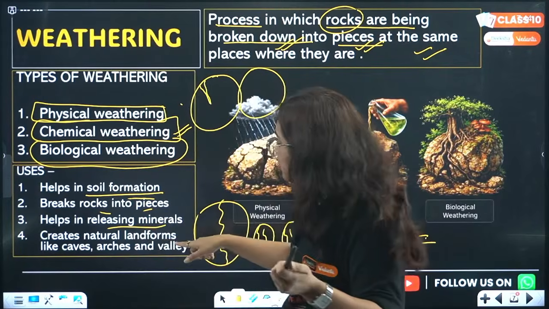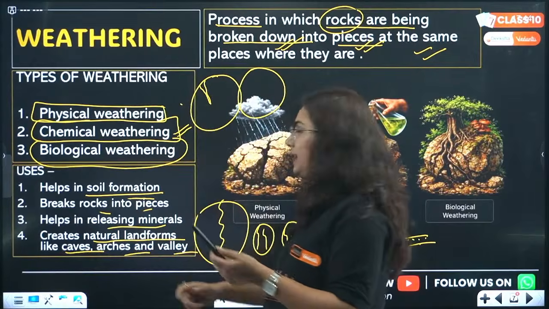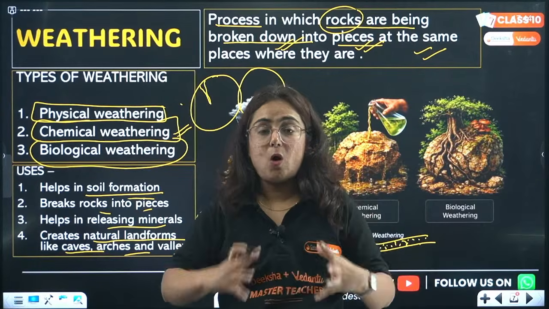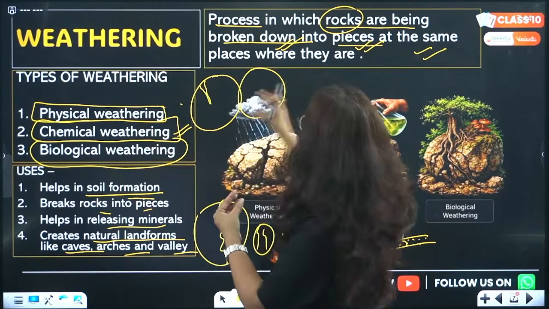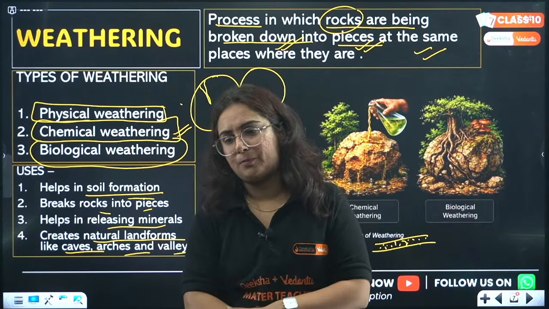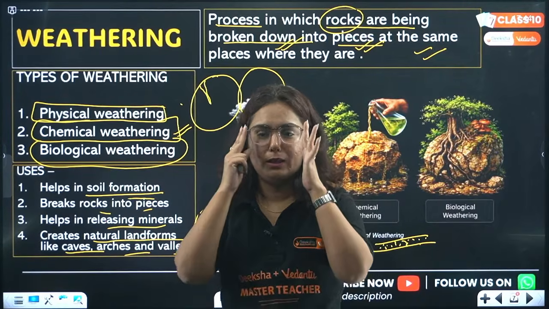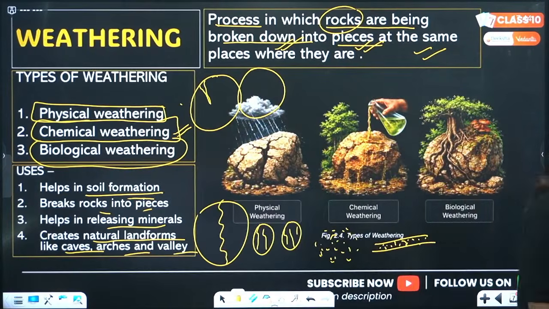Okay, the next one is it creates natural landforms like caves, arch and valley. Exactly. Whenever there will be weathering, that means breaking away of these into pieces, certain landforms can be formed. Okay, ma'am, Aditya Raj is able to understand that. Great. So here we understood one of the most important topics of this particular chapter.